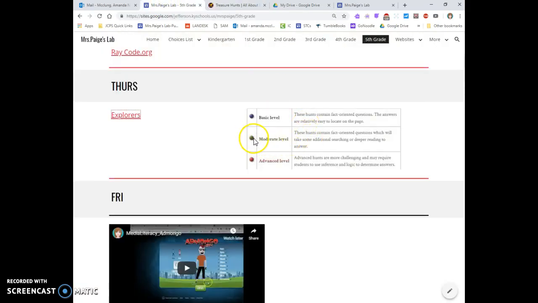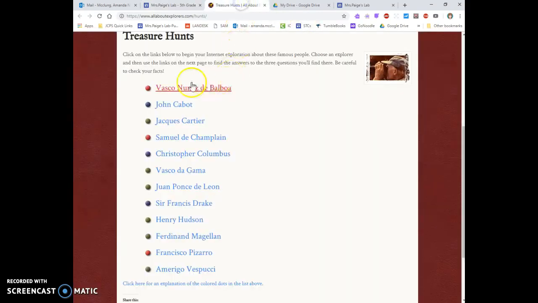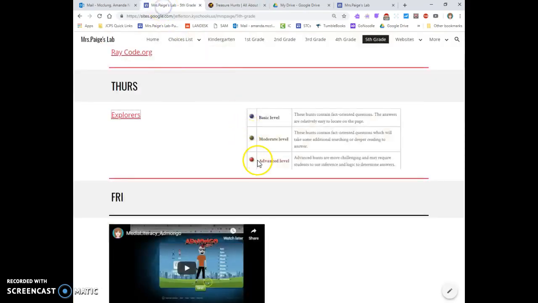Moderate level is the green dot. So these hunts contain fact-oriented questions which will take some additional searching or deeper reading to answer. So those would be the green dots: Jacques Cartier, Vasco da Gama, Ponce de Leon, Henry Hudson, Ferdinand Magellan, or Amerigo Vespucci.